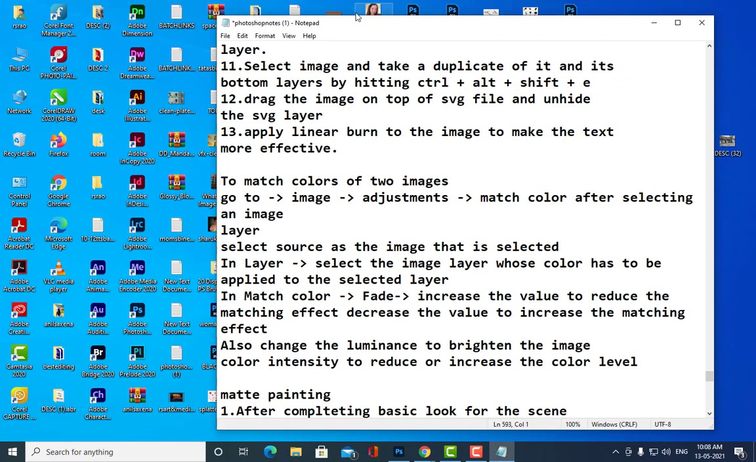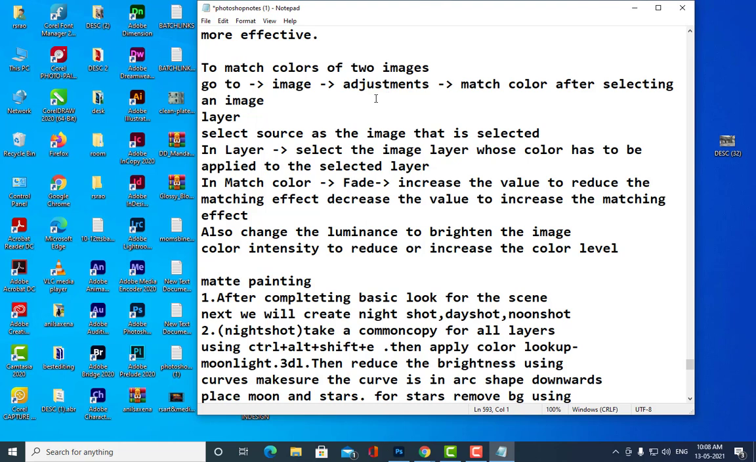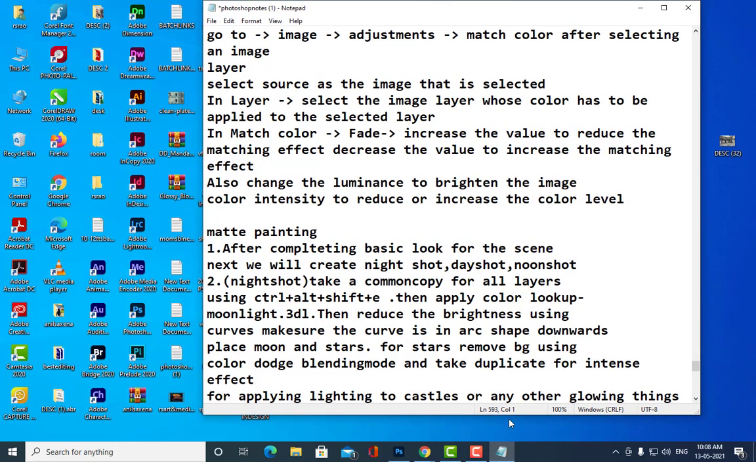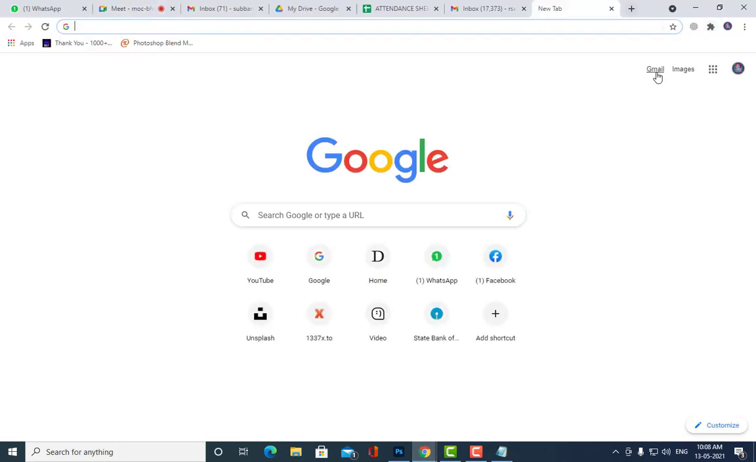So last class we covered photo manipulation. Okay. So today in this class we are going to cover matte painting. So what is matte painting? So see here.